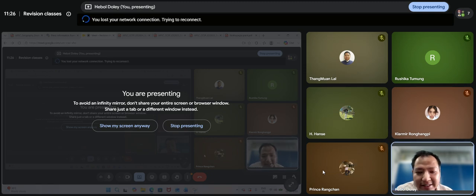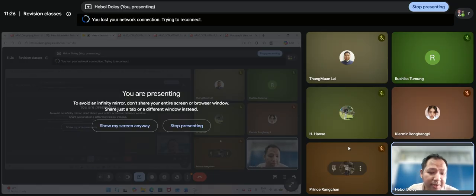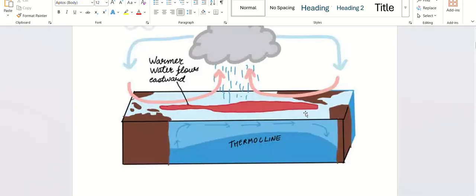Okay, so the warm current does not move to the west. It becomes mostly stagnant, so it does not move. Even the winds are not very strong. So because of that, we see warming of the Peruvian coast. That is El Nino condition.